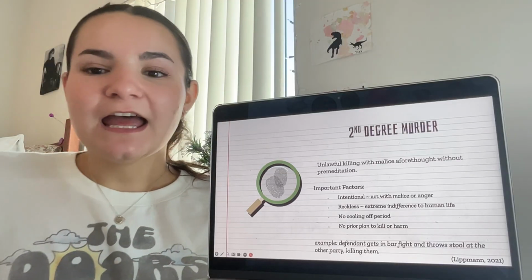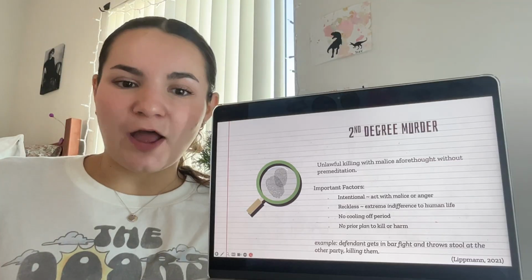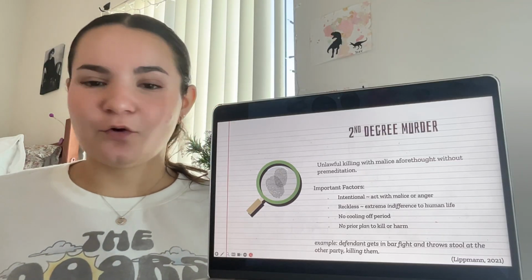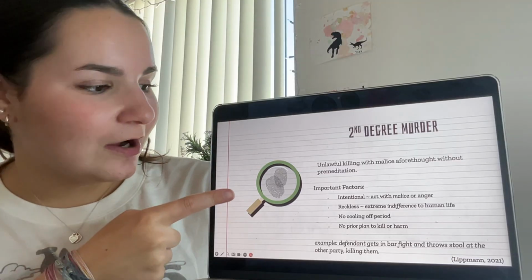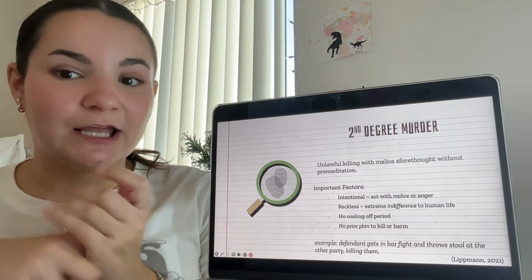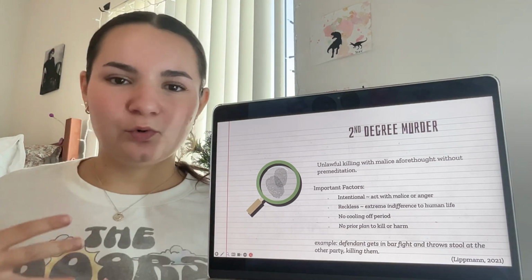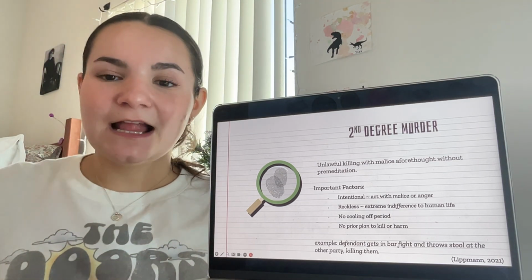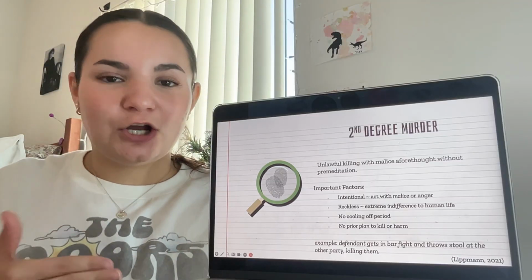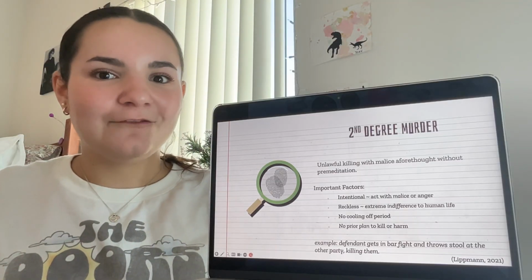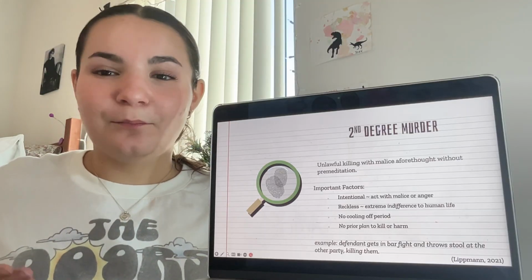Alright, next we've got second degree murder. So what is this? This is the unlawful killing with malice aforethought, but without premeditation. So what exactly does that mean? Let's look at the important factors here. Starting off, we've got things being intentional. However, it might be from a reckless act or one without a cooling off period. This means that the defendant went in knowing that they wanted to hurt somebody. They went in trying to cause harm to the victim. However, it wasn't something that was planned out beforehand. It kind of just happened in the moment.